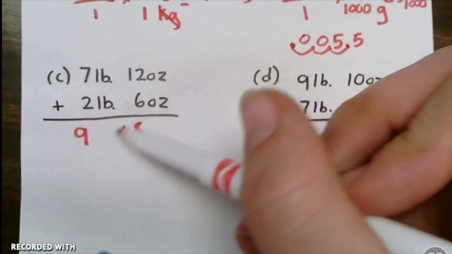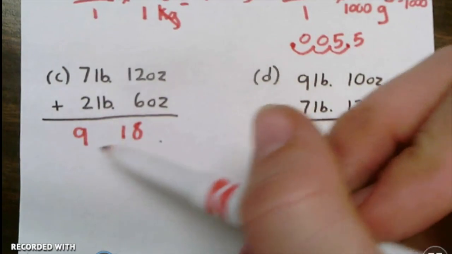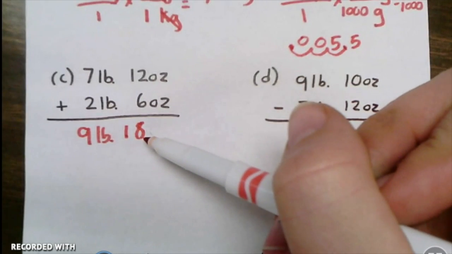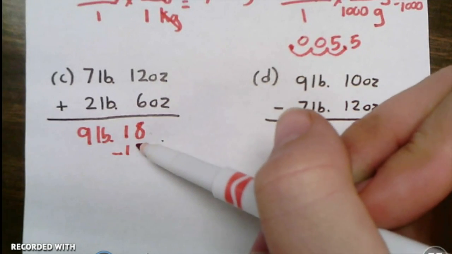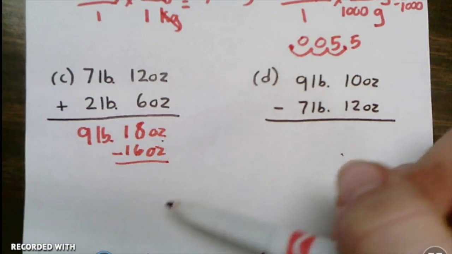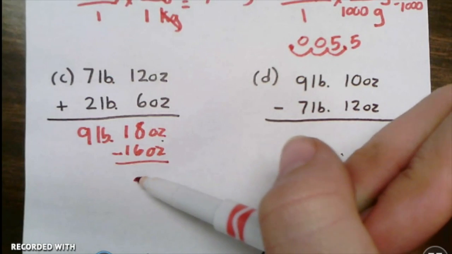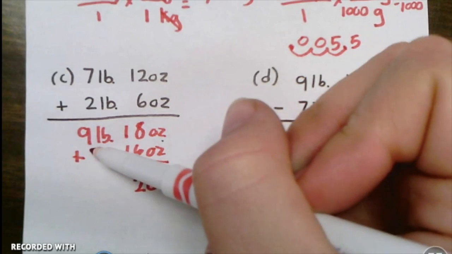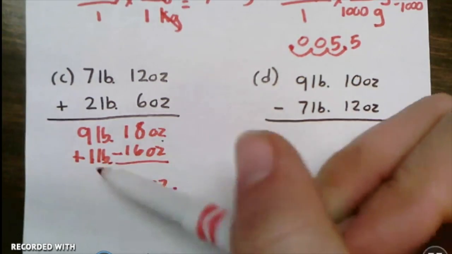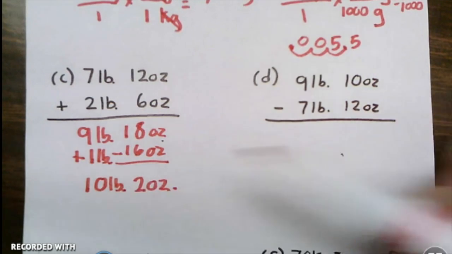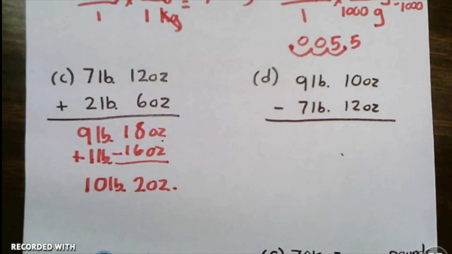But here I have an extra ounce. So I need to take one of these ounces out, which I'm going to do by subtracting 16 ounces, which is going to give me just 2 ounces left. And I'm going to add 1 pound because that's what the 16 ounces equaled. So then I get 10 pounds, 2 ounces.